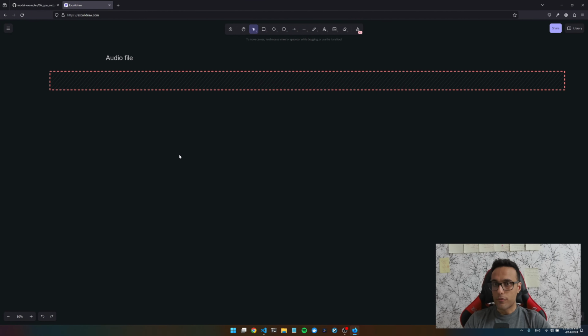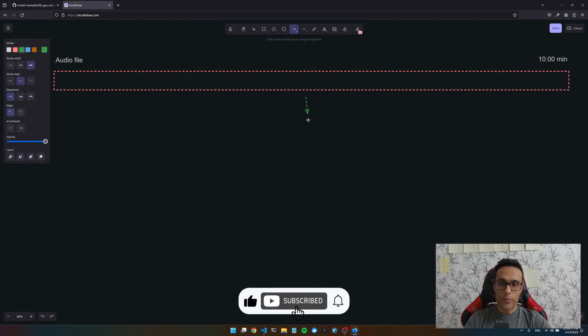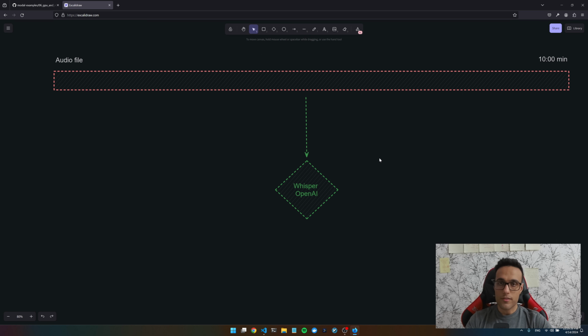When you have an audio file, let's say it's 10 minutes. If you wanna process this directly into Whisper, which is a model that can transcribe your audio to text, the challenge is Whisper tries to understand every single second of the file and find the correct transcription for that.